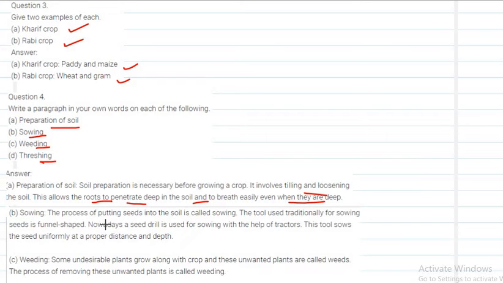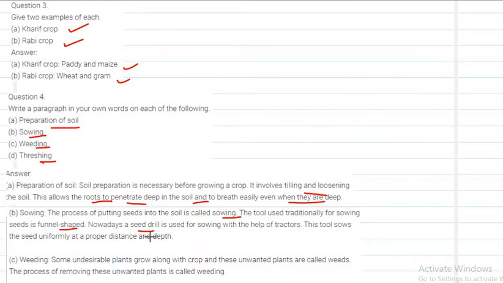Sowing. What do you mean by sowing? First you write: the process of putting seeds into the soil is called sowing. And what kind of tools are used for sowing, that you have to mention. The tool used traditionally for sowing is a funnel shaped tool. I have discussed that also. But nowadays they are using the seed drill.